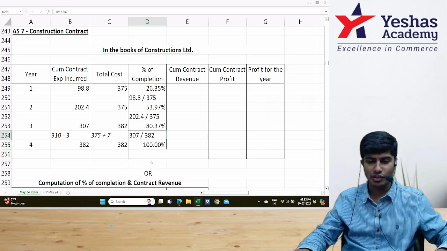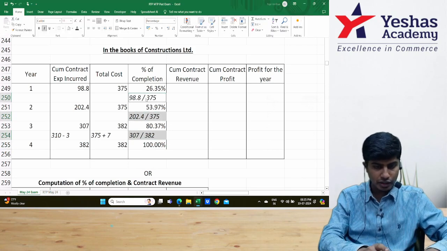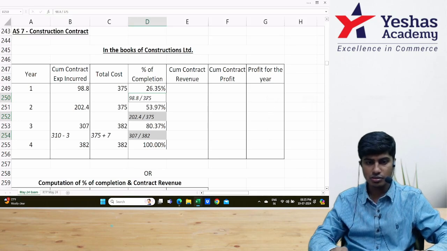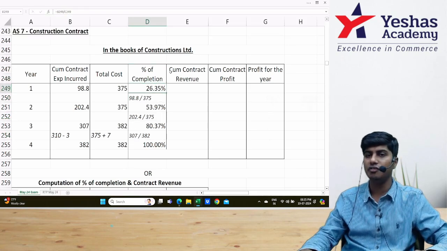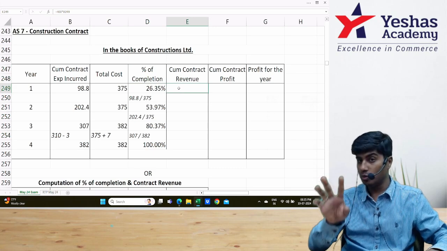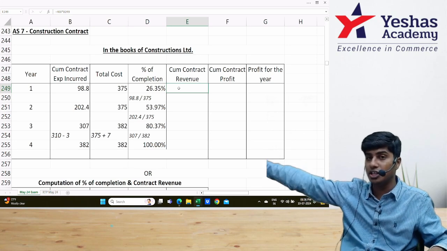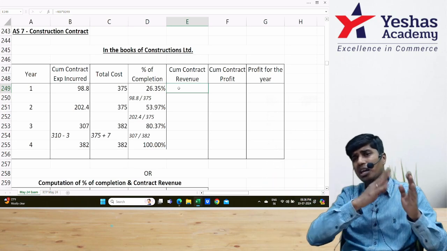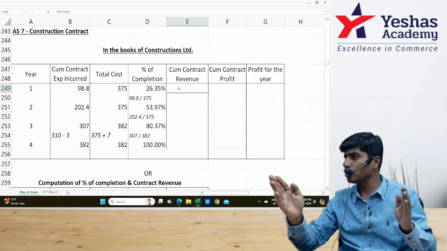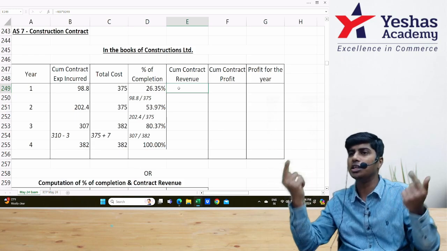I don't think I would have to do it. Do you have to do that computation all again? I don't have to. I minimize this. Sorry, I'll reduce the font size so that you will get the difference. Contract revenue cumulative is what I can find because that percentage of completion is cumulative. I'll keep everything cumulative. Also find profit cumulative and then decumulate it to find the profit per year.